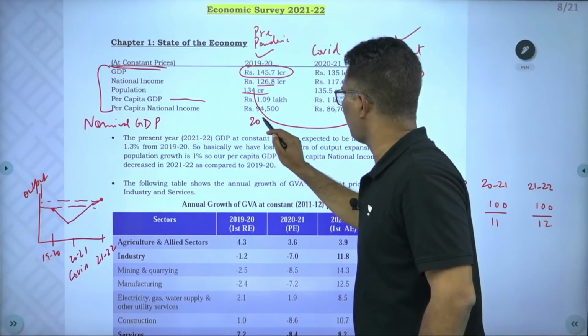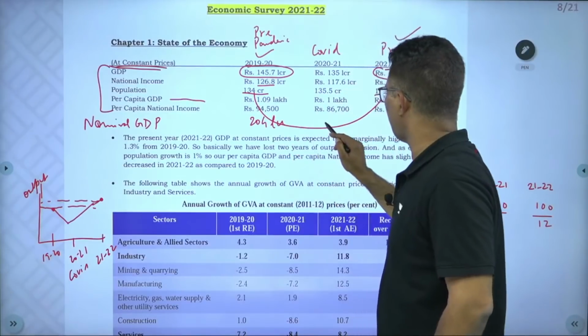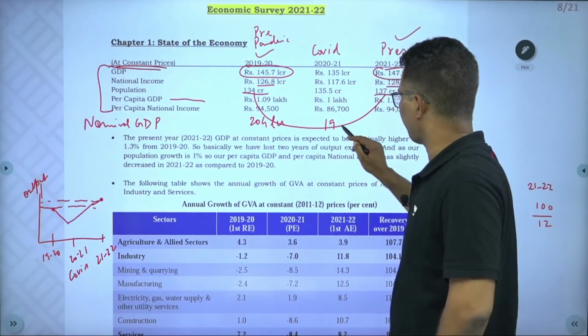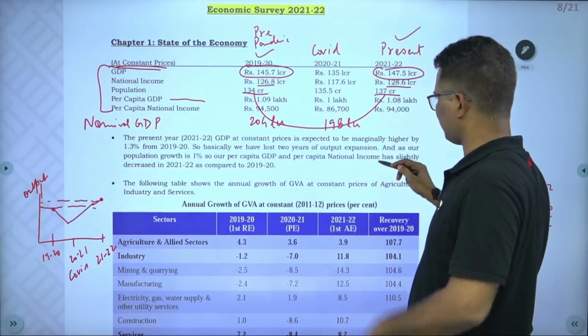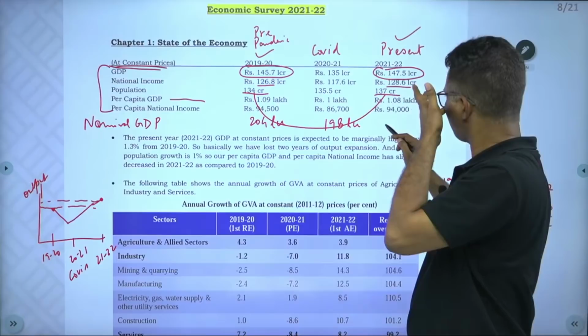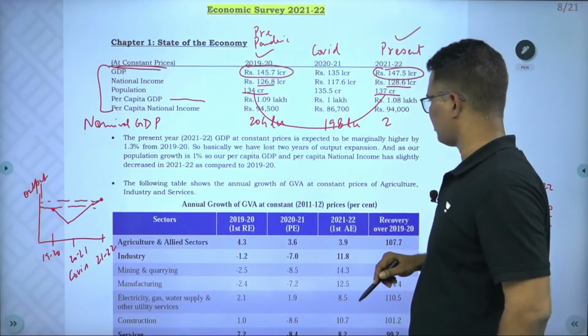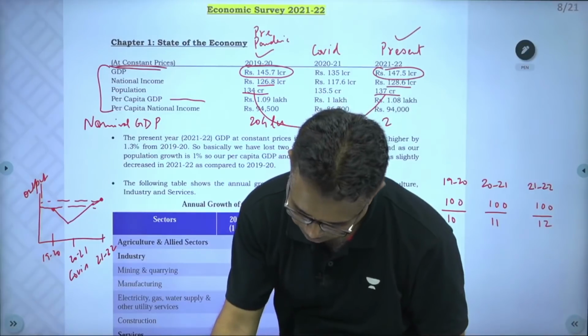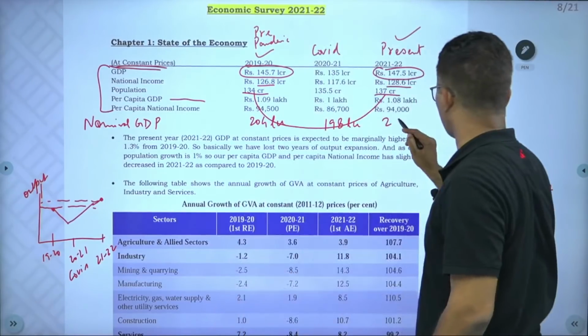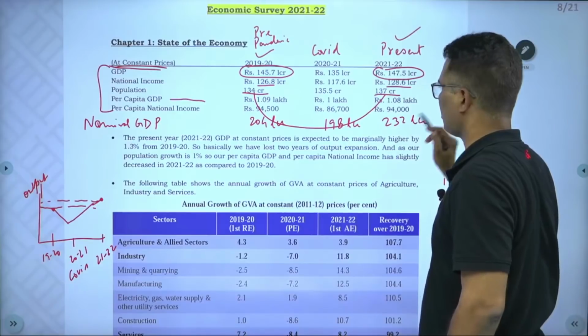here it was around 204 lakh crore, here it was around 198 lakh crore, and here it is going to be around 200 something lakh crore. Just one sec, how much is it going to be? Around 232 lakh crore.